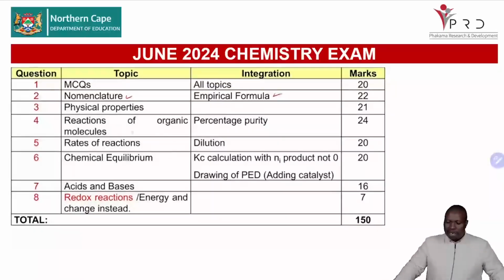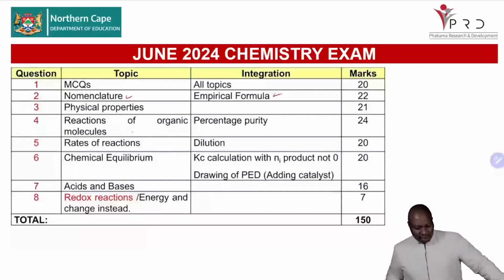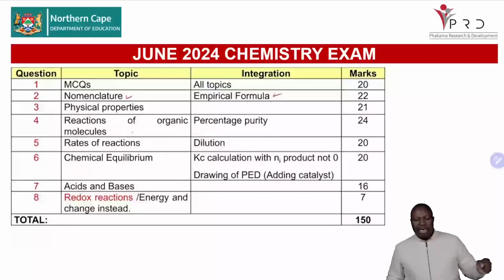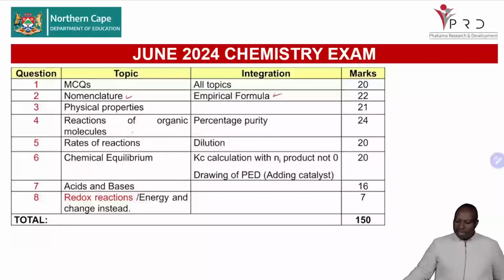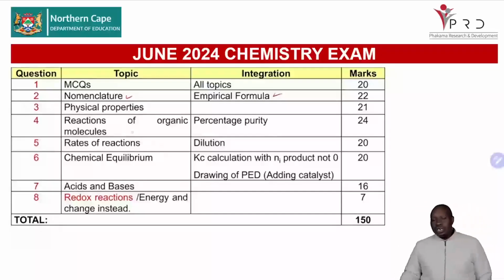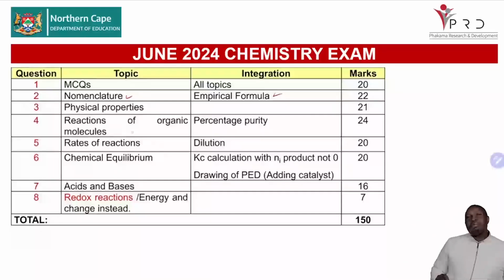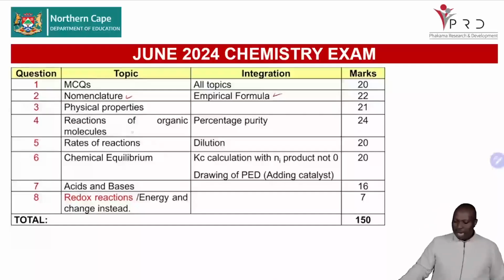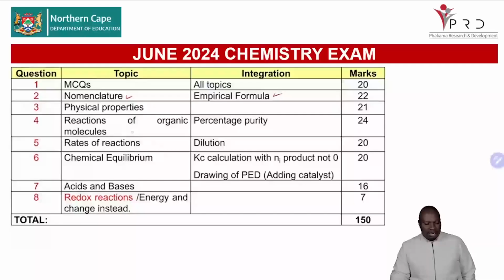We'll be looking at the reactions of organic molecules, and then last year as well, there was integration, there was percentage purity there. So it's important that even today we look at percentage purity. We'll look at rates of reactions, where we had dilution. You will remember C1V1 equals C2V2, the dilution formula. Then you had to use it there. So it's important that you have that skill as well.